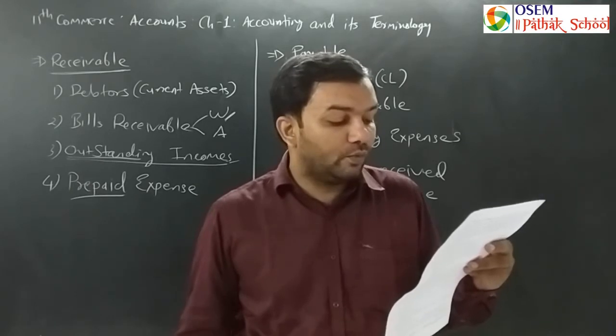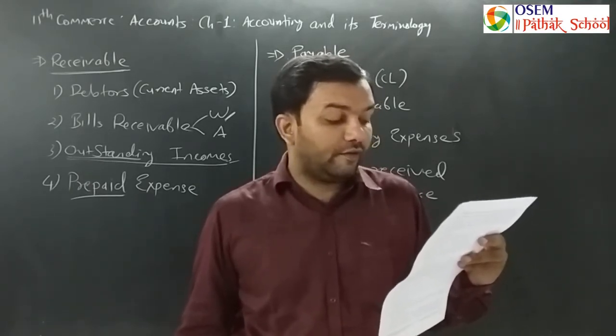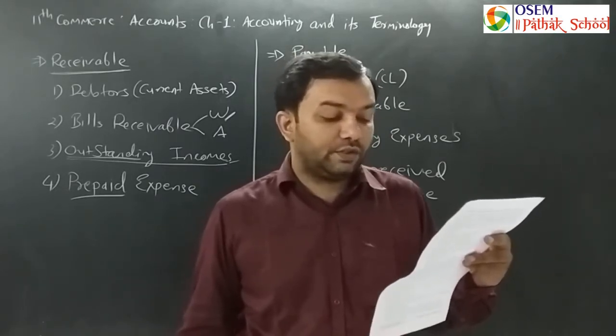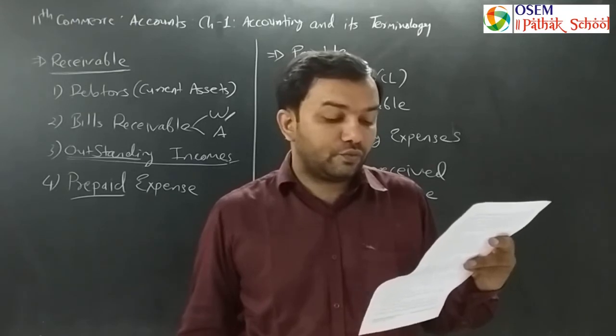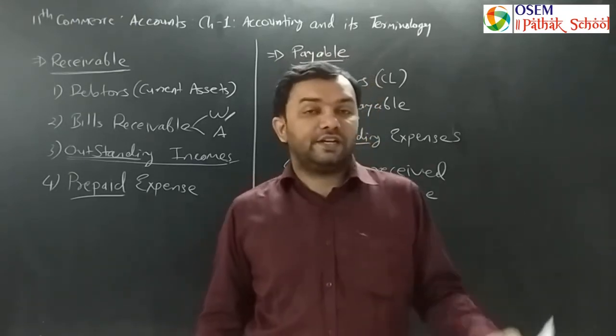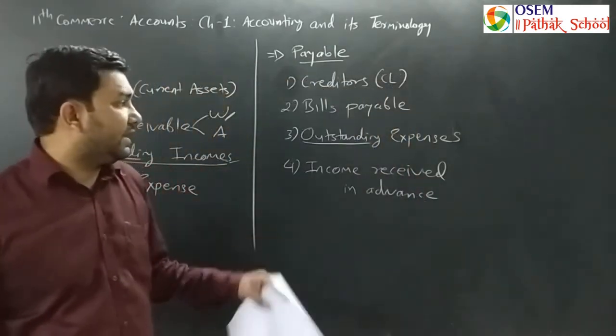A person from whom goods are purchased on credit becomes a creditor of the business. A trader becomes creditor of the business for that particular amount for which goods are purchased on credit. Creditors are treated as current liability, as we have already discussed. So these are the creditors.